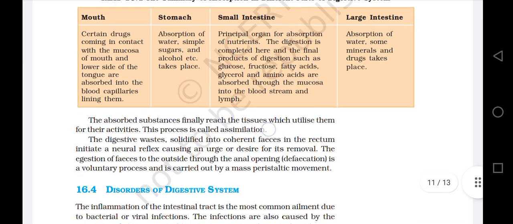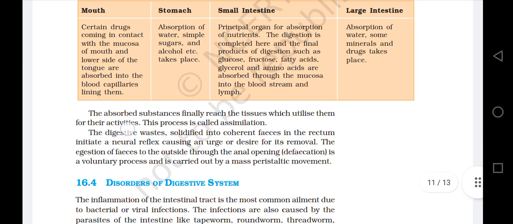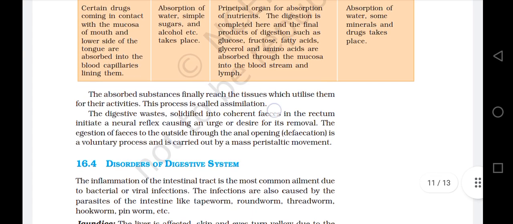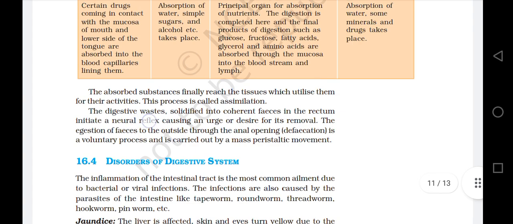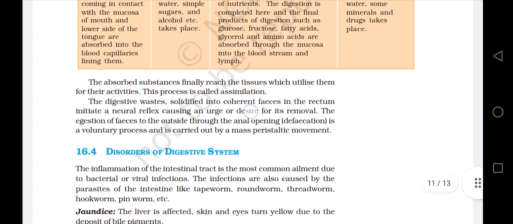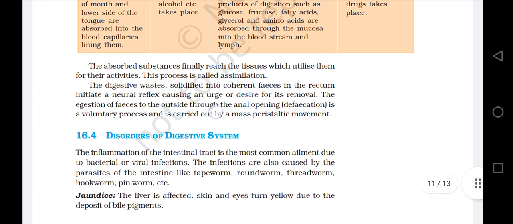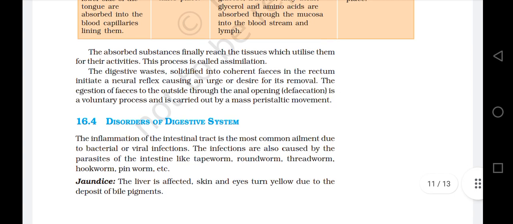The absorbed substances finally reach the tissues which utilize them for their activities. This process is called assimilation. The digestive waste, solidified into coherent feces in the rectum, initiates a neural reflex causing an urge or desire for its removal. The ejection of feces to the outside through the anal opening, called defecation, is a voluntary process and is carried out by a mass peristaltic movement.